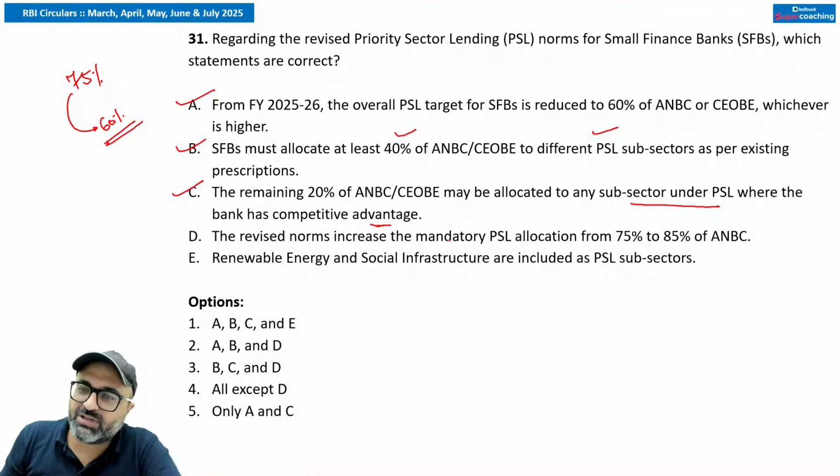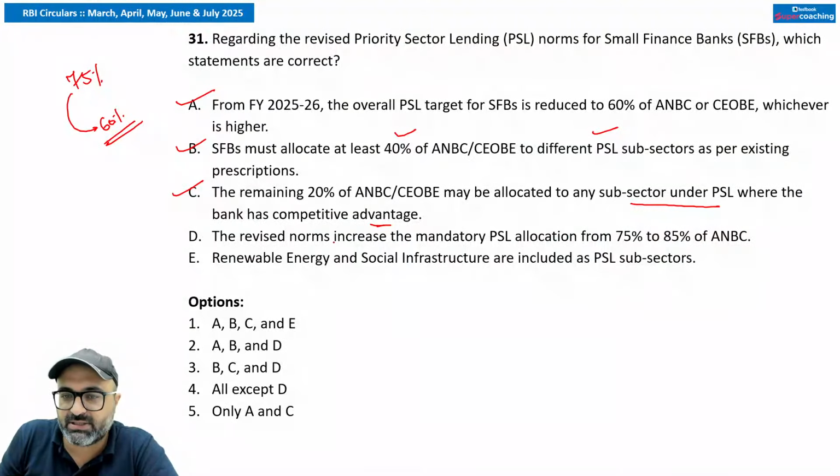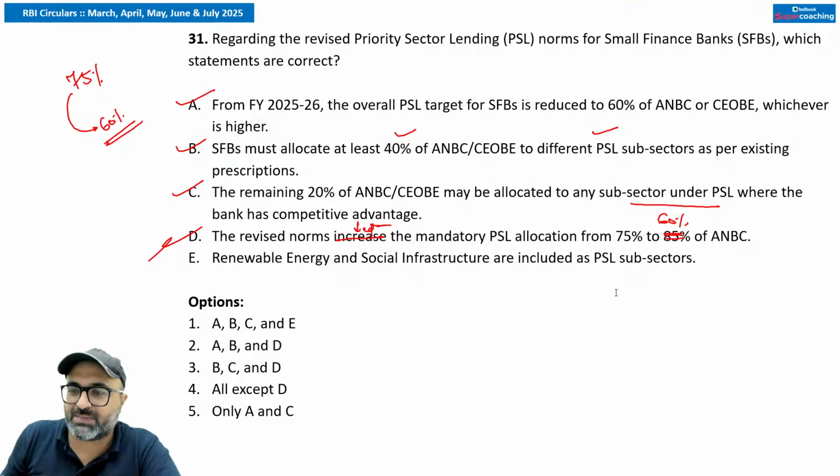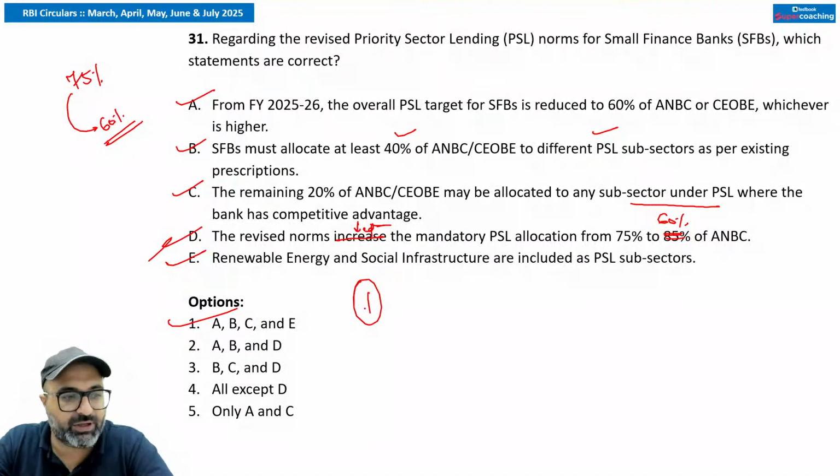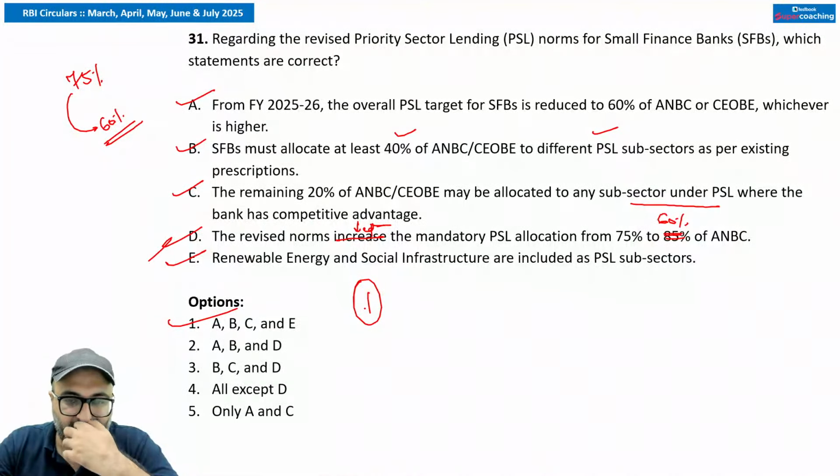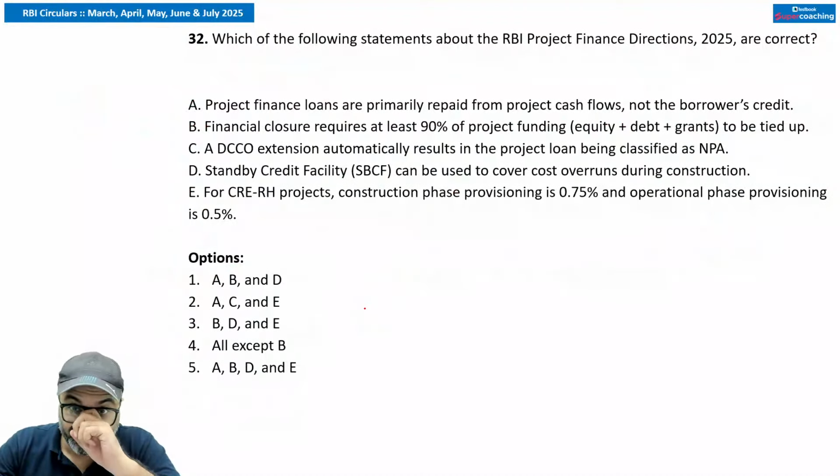The revised norms increase the mandatory priority sector allocation from 75. No sir, it has decreased the mandatory priority sector allocation from 75% to 60%. So this is wrong. Renewable energy and social infrastructure are included as priority sector lending subsectors. That is true. So answer is going to be A, B, C, E. So first option is the correct answer. Saloni, you are doing very well. This answer is also correct. Moving on to the next one.